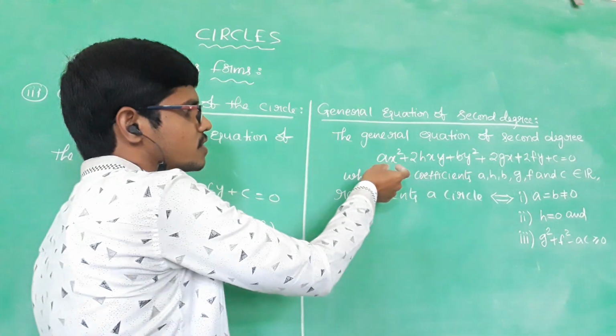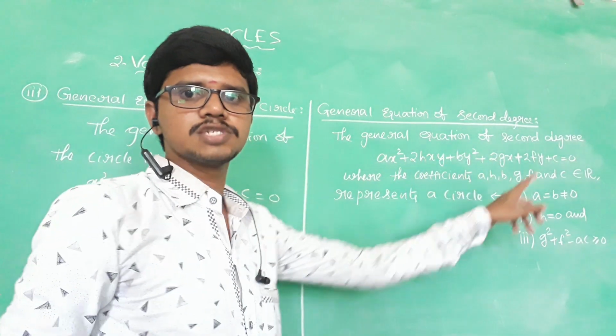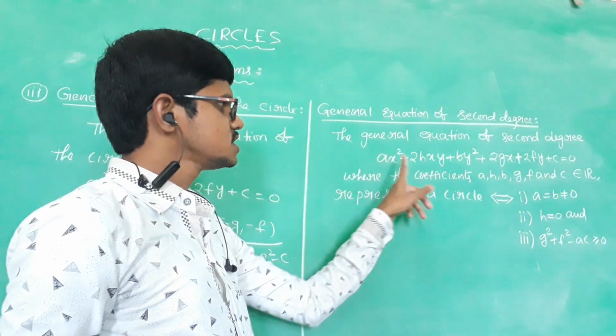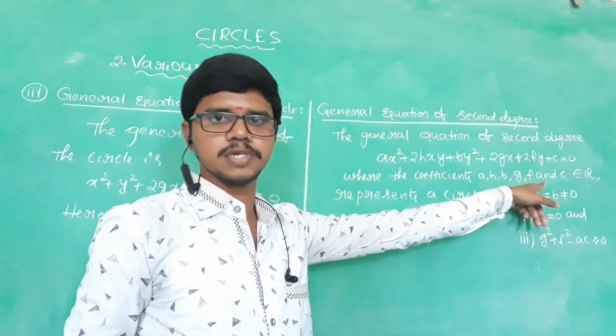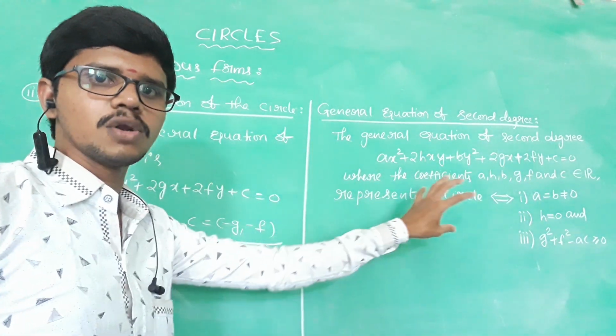So next, coming to the general equation of the circle in second degree. What is the second degree equation? ax square plus 2hxy plus by square plus 2gx plus 2fy plus c equal to 0. I hope all of you know this. The coefficients a, h, b, g, f, c are real numbers, right?